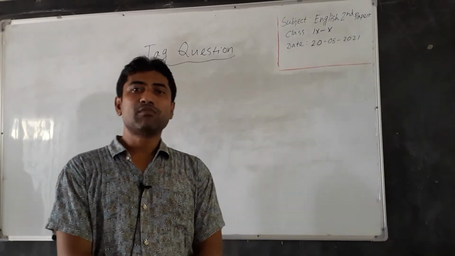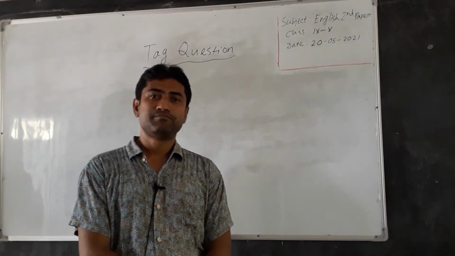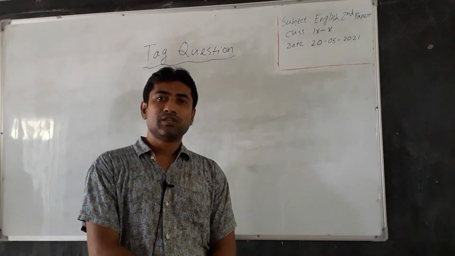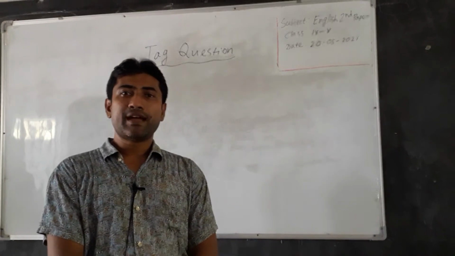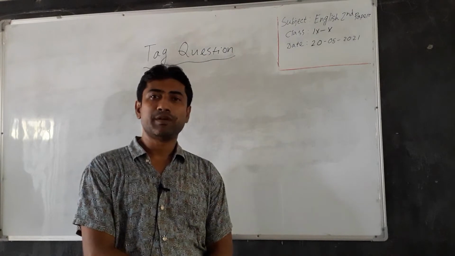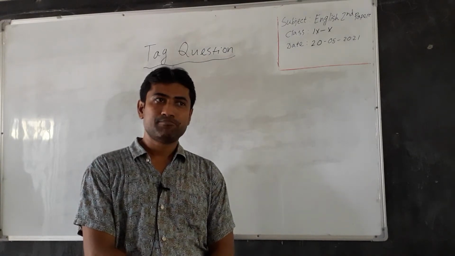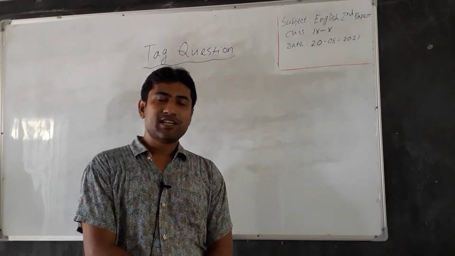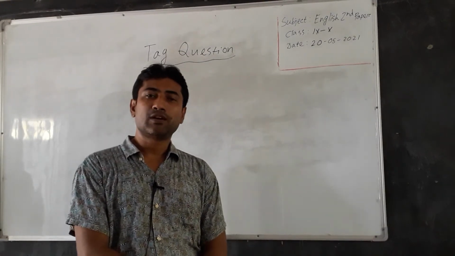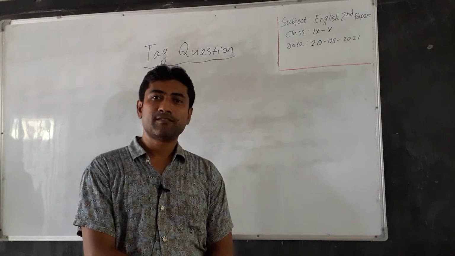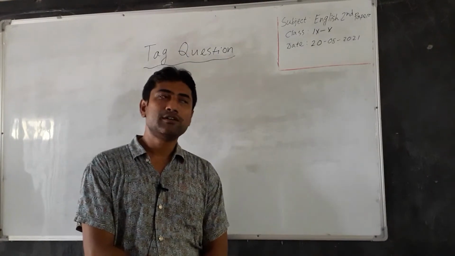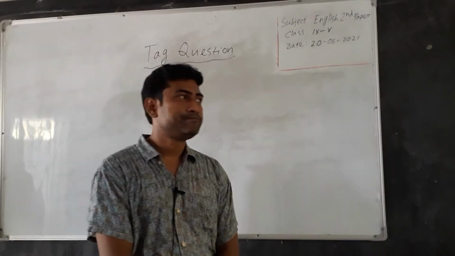At the time of conversation, sometimes we add a person at the end of a sentence. In other words, at the time of conversation, the person that is added at the end of a sentence is called tag person.